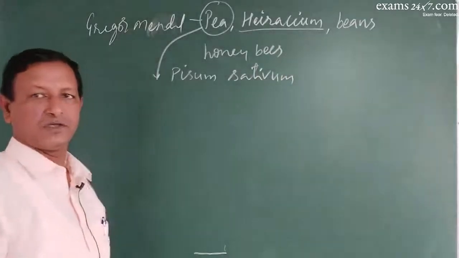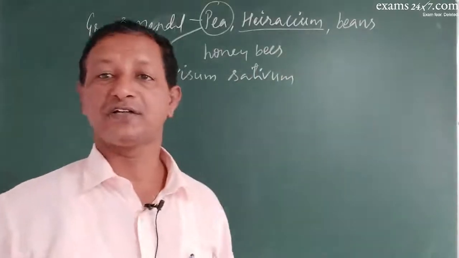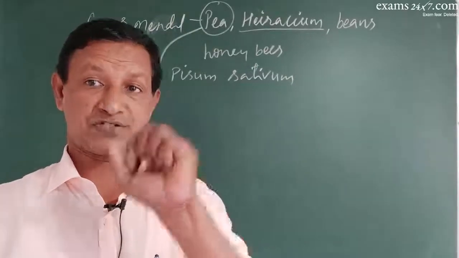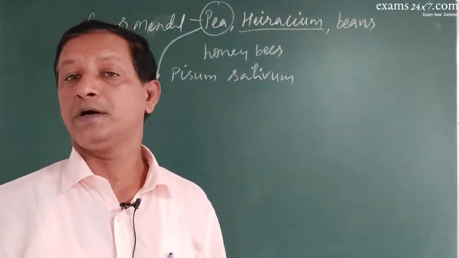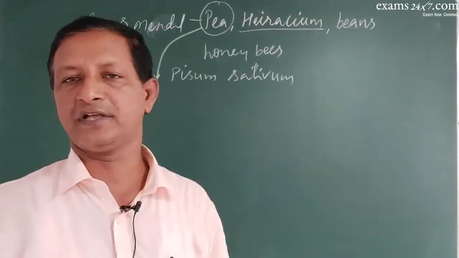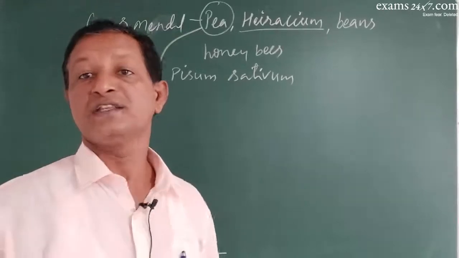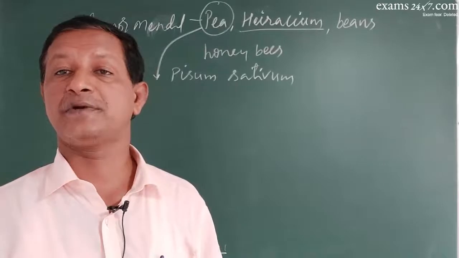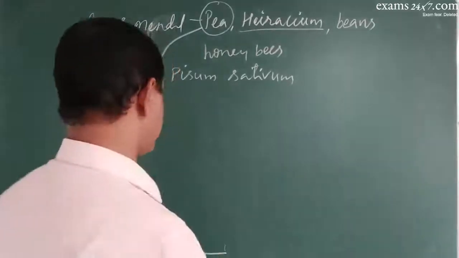Why did he choose Pisum sativum for the detailed study? Because they are herbs and annual plants. Within a small period of time, the life cycle gets over. So the result can be obtained very fast, and analysis can be done very fast for all these purposes.